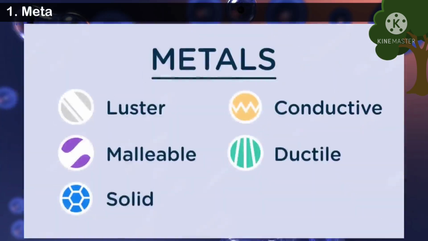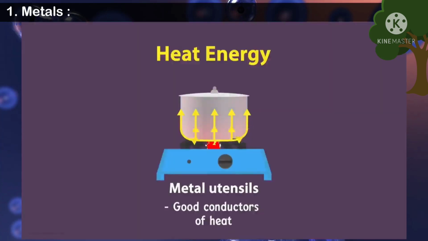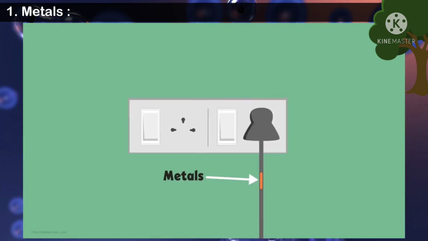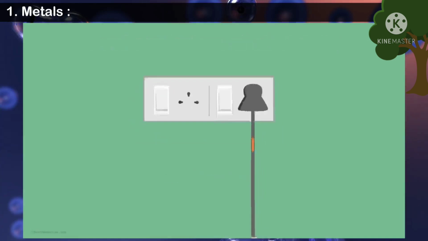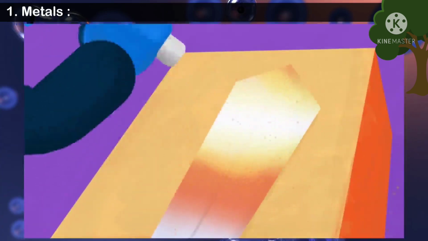1. Metals. 1. Have a luster, a shiny appearance. 2. Conduct heat and electricity. 3. Can be drawn into wire, are ductile. 4. Can be hammered into thin sheets, are malleable. Examples of metals: gold, silver, copper, iron. Mercury is a liquid metal at room temperature.